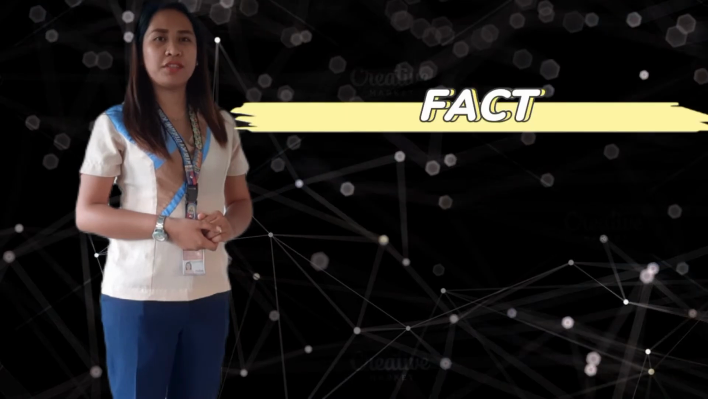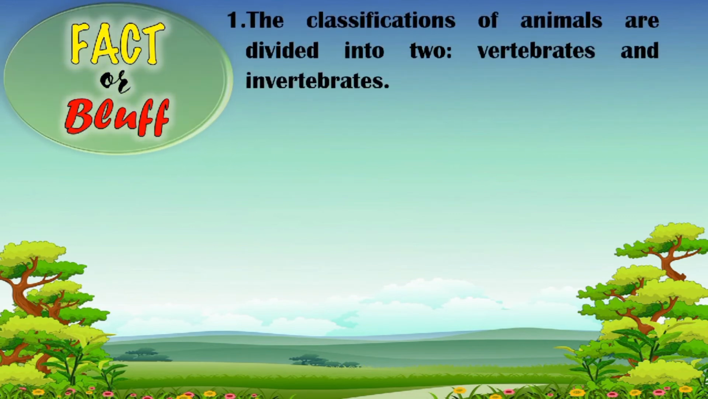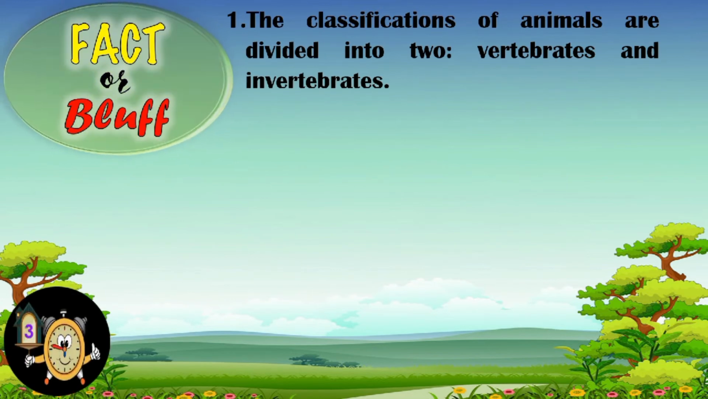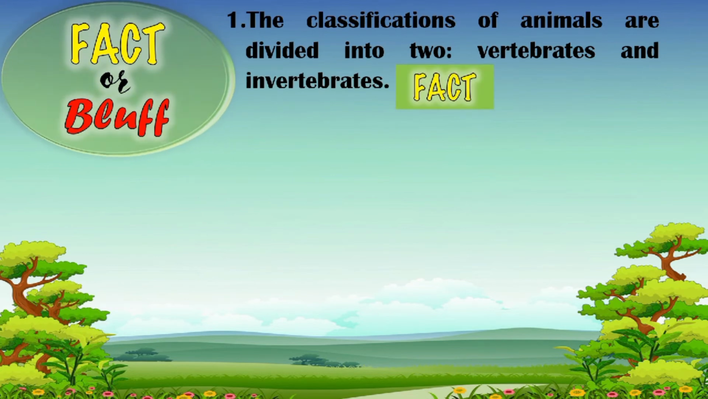With that, let us have an activity called Fact or Bluff. Say fact if the statement is correct or bluff if not. You will be given 5 seconds to answer each question. Number 1. The classifications of animals are divided into two: vertebrates and invertebrates. Time's up. If your answer is fact, then you are correct.